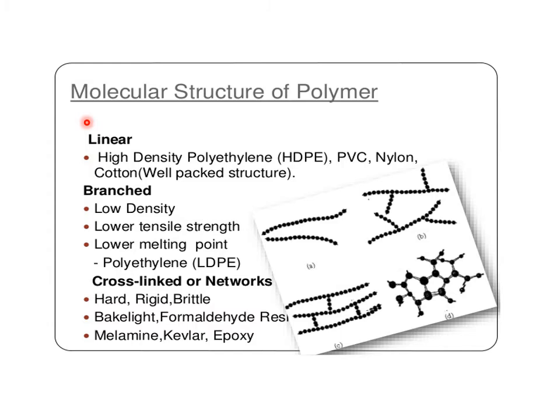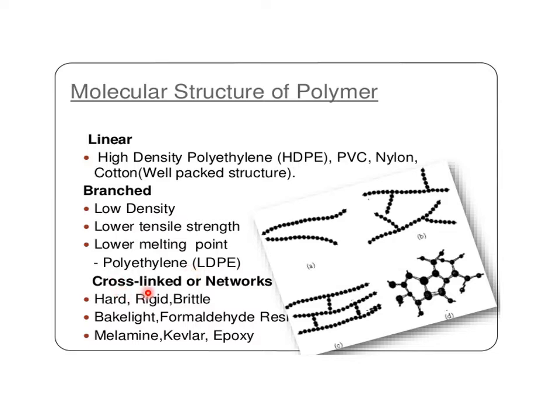So in the molecular structure of polymer, if it is linear, the examples are high density polyethylene, polyvinyl chloride, nylon, cotton, which is having a well packed structure. In the branched form, that means it is having low density, lower tensile strength, lower melting point, and the known example in this case is low density polyethylene.